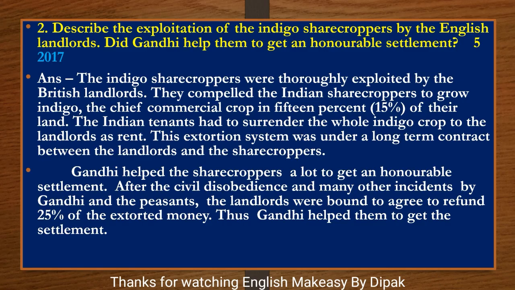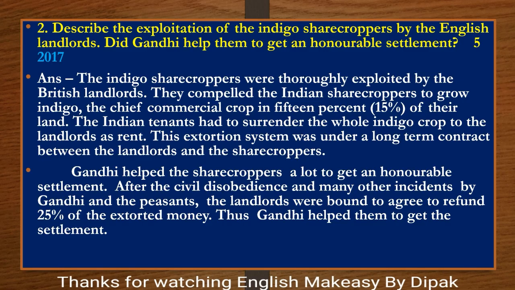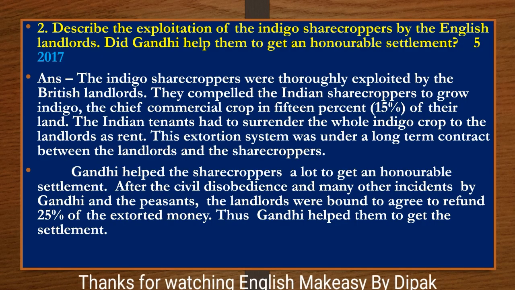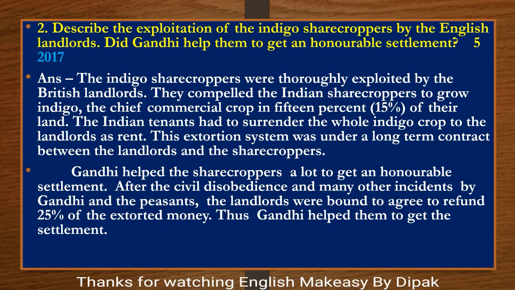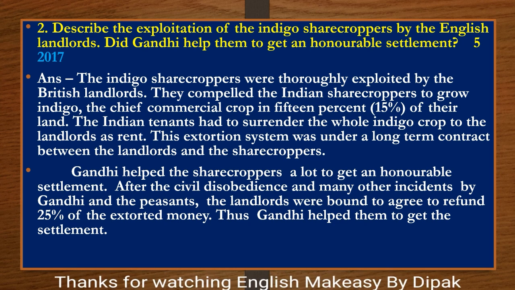Gandhi helped the sharecroppers a lot to get an honorable settlement. After the civil disobedience and many other incidents by Gandhi and the peasants, the landlords were bound to agree to refund 25% of the extorted money. Thus Gandhi helped them to get the settlement.